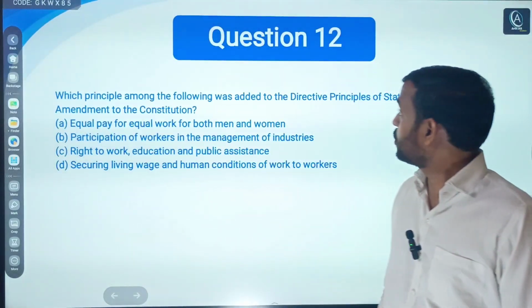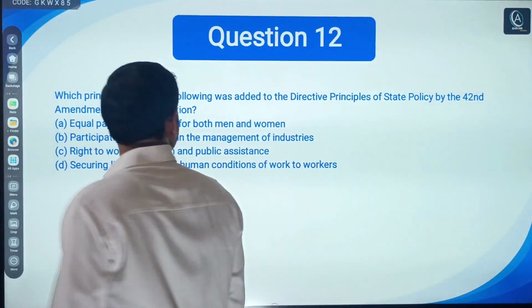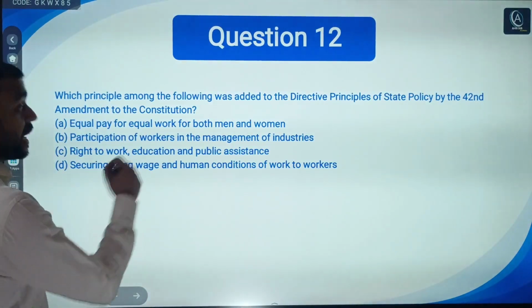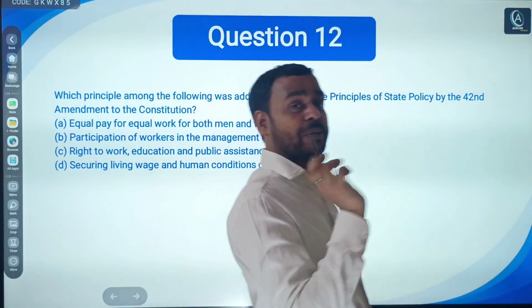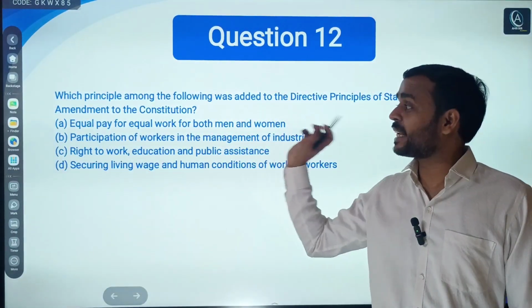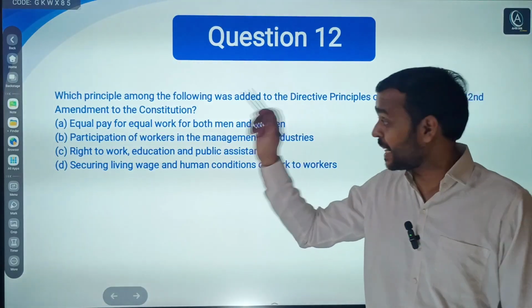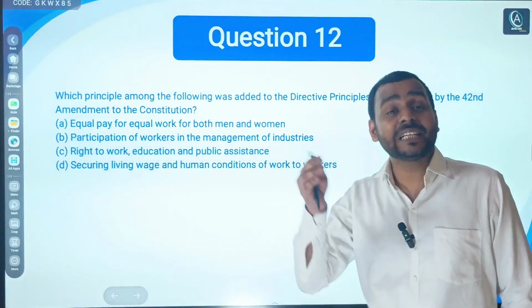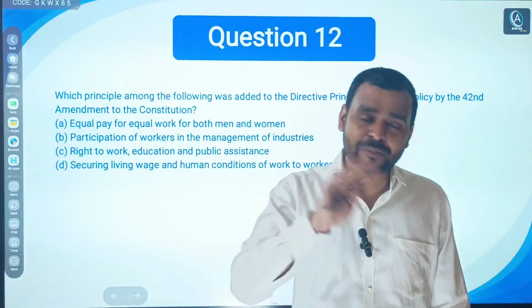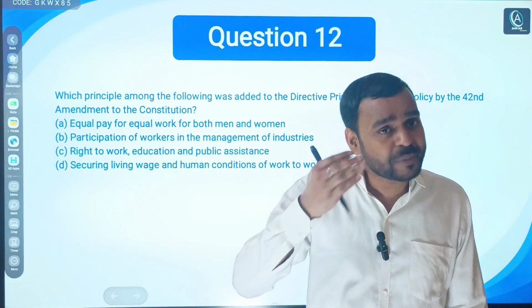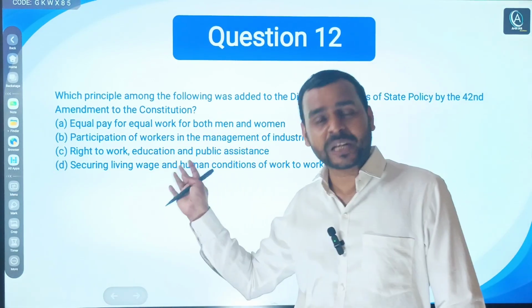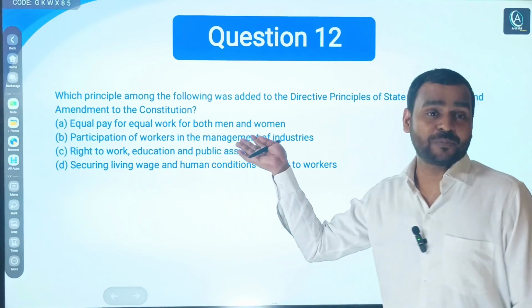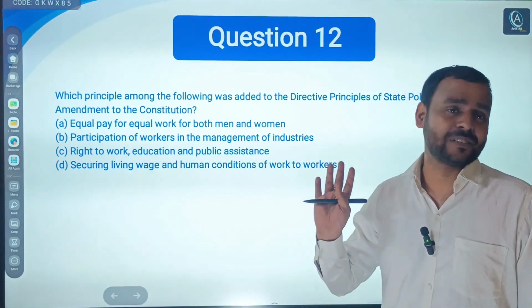Now 12th question. Again, just see. The previous question, the 11th question, was related to DPSP, and again the same topic has been repeated. So you can see that in the same exam, same year, certain topics have been repeated. For example, from Parliament there were 3 questions, and from DPSP there are 2 questions continuously.